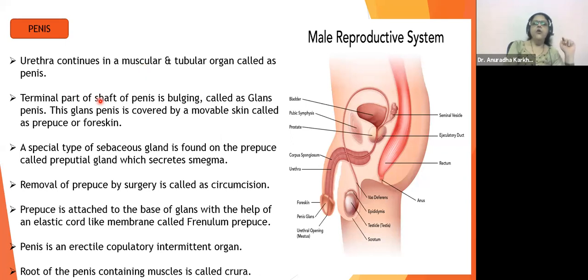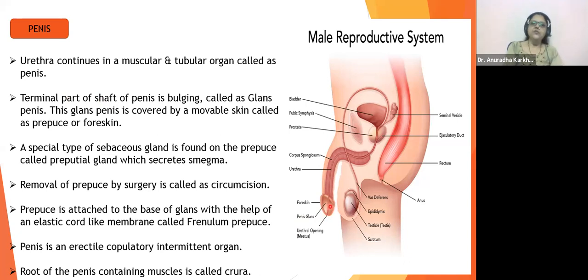Terminal part of the shaft of the penis is bulging, which is called glans penis. Here in the diagram, you can see this very clearly. This is the bulging portion of the penis, which is going to be called the glans penis. You can see over here this entire bulged part, right?